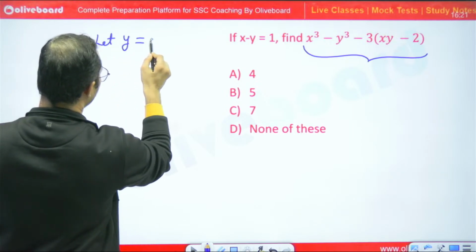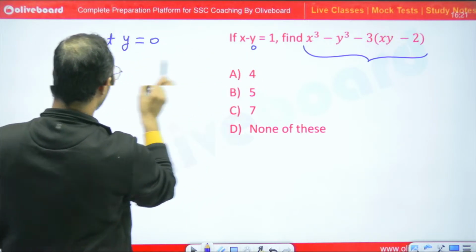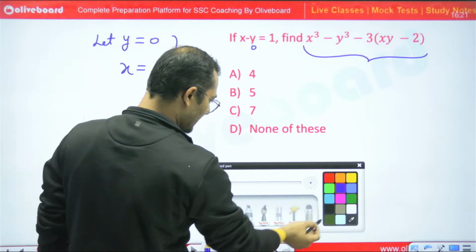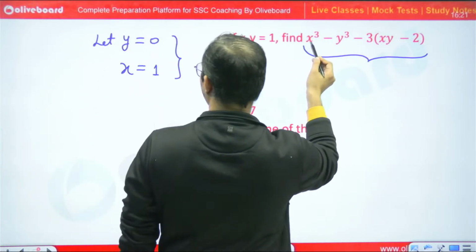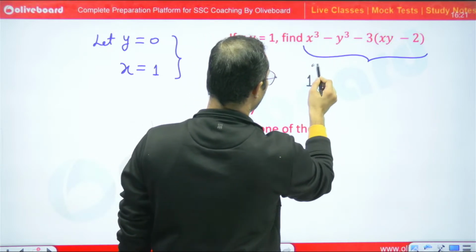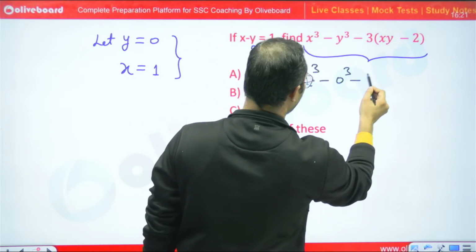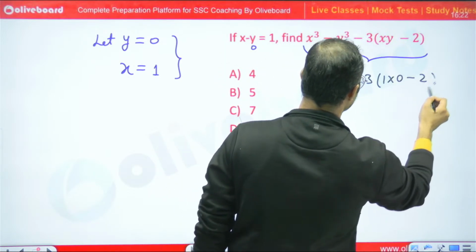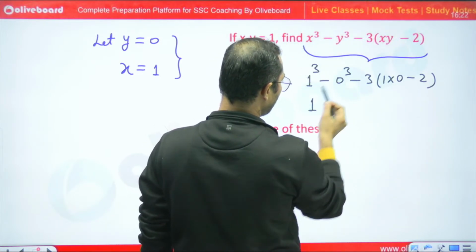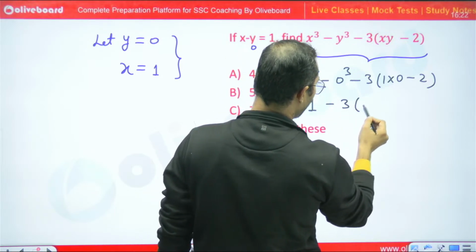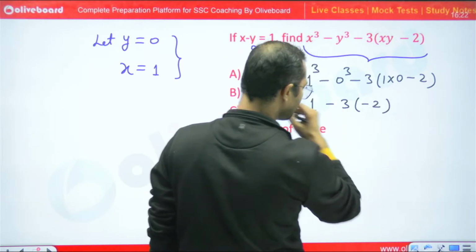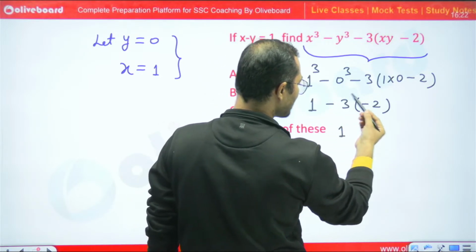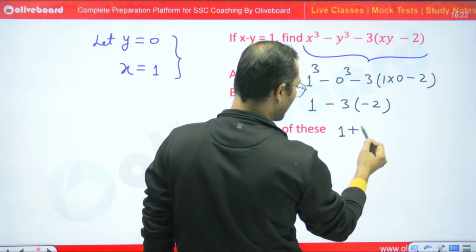y is equal to 0. If y is equal to 0, then I will get x is equal to 1. So just put these values. So x is equal to 1. So 1 to the power cube, 0 to the power cube, minus 3 into bracket 1 into 0 minus 2. So here I will get 1, 0. So minus 3 bracket 0 minus 2. So minus 3 into minus 2, minus into minus is plus. So it will become plus 6.